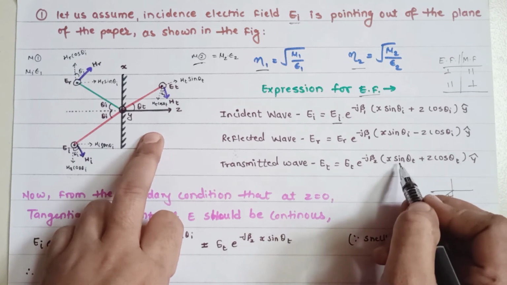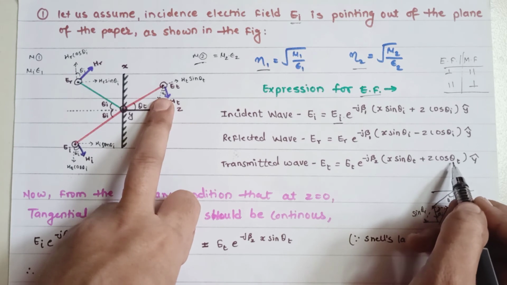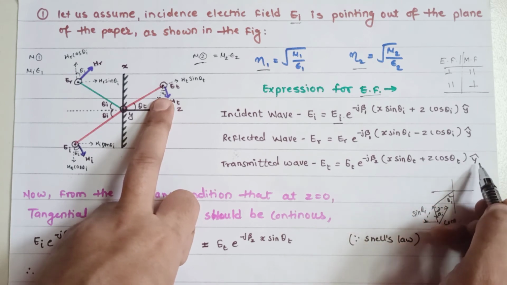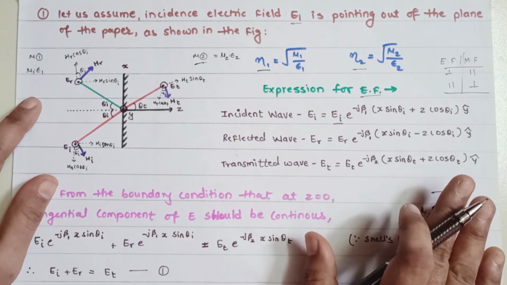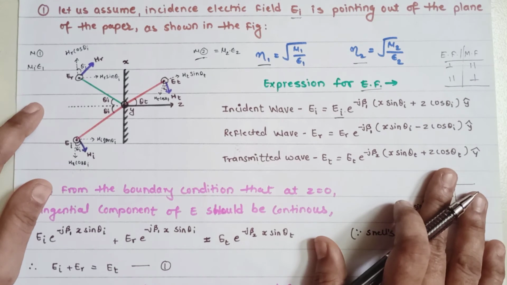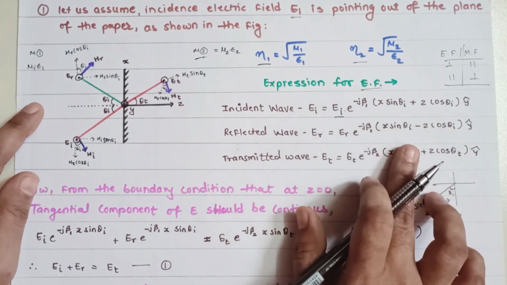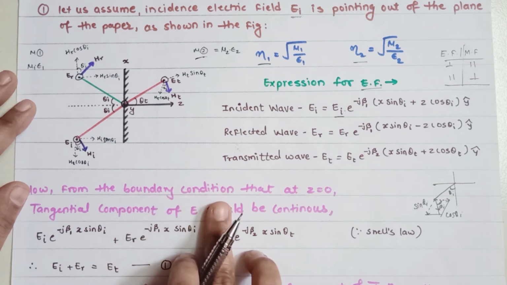Now in the bracket x sin theta t plus z cos theta t, then the y vector. So this is how you need to understand, first of all, what the expression for the electric field is. Once you have the expression for the electric field, next you are going to apply the boundary condition.